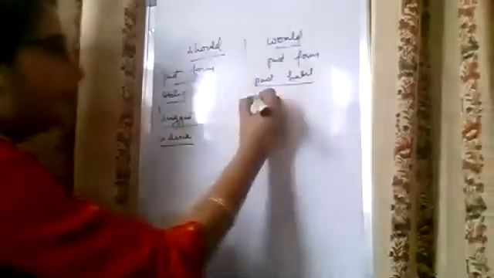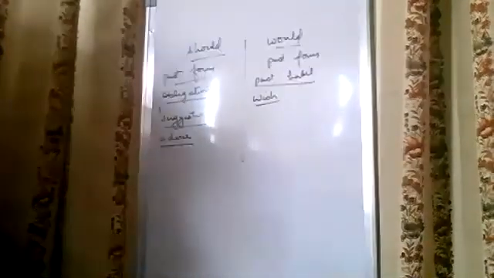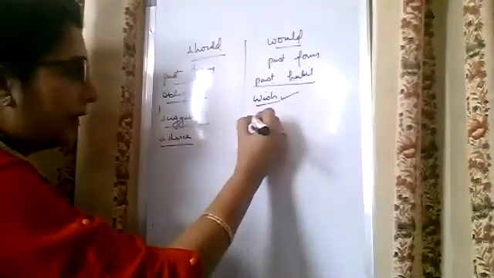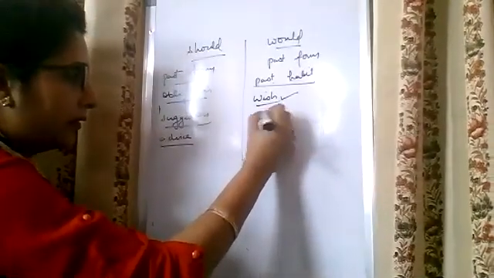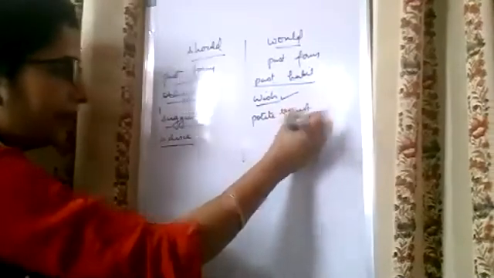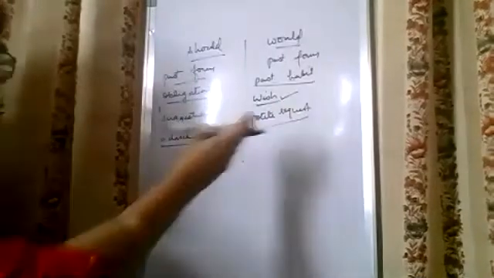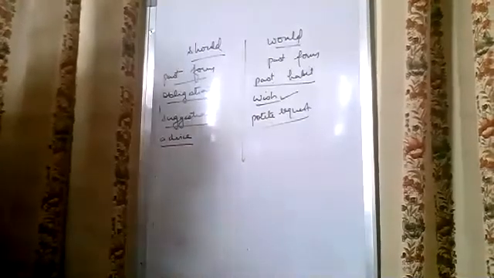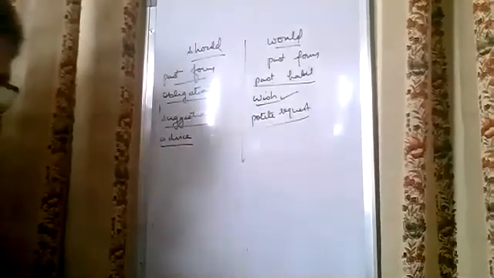Sometimes we make a wish. Would that I were a rich man. Would that I were a bird, so that I can fly. So in case of these, when we make a wish, then also would is used. Would is also used for making a polite request. Would you lend me your scooter? Would you pass on this to me? Wherever a polite request is there, would can also be used.